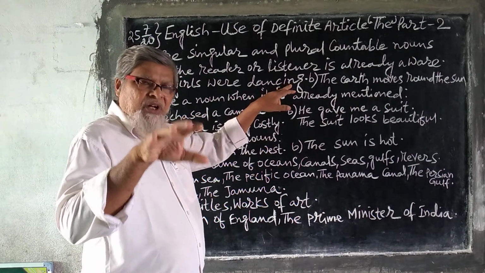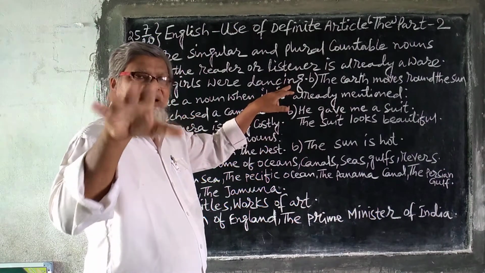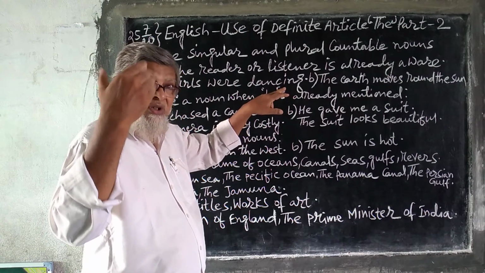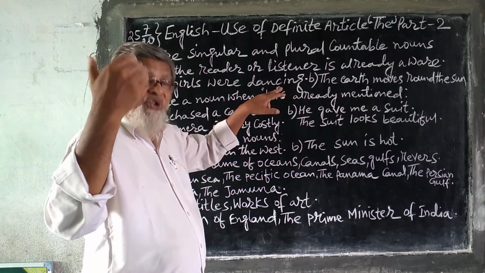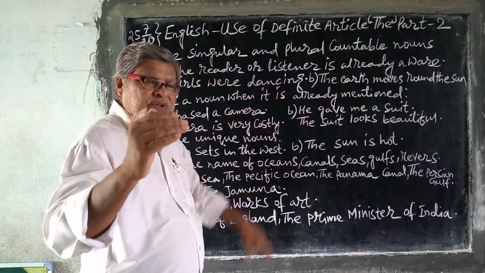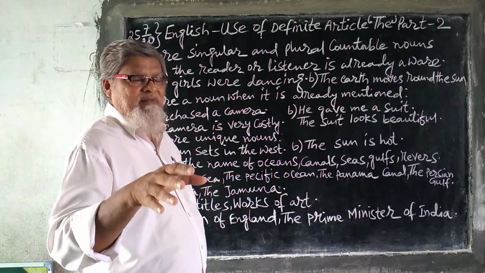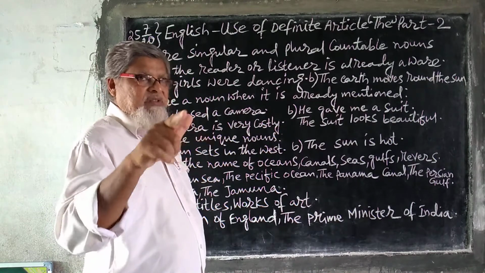Suppose in a function, the girls were dancing, a group dance, and you are talking about the girls who danced on the stage, and the person you are talking to is aware. So, particular girls.